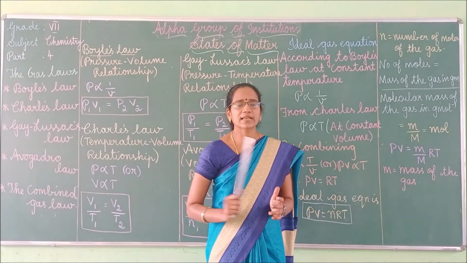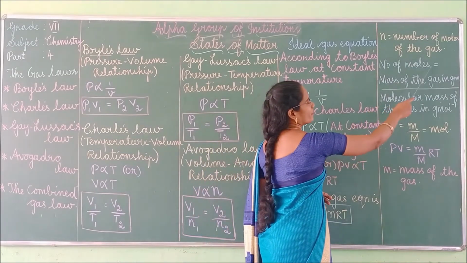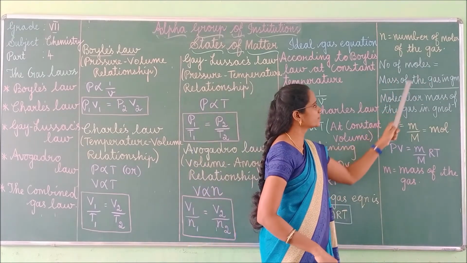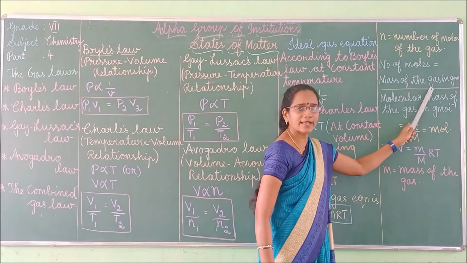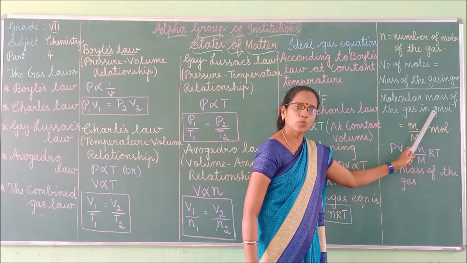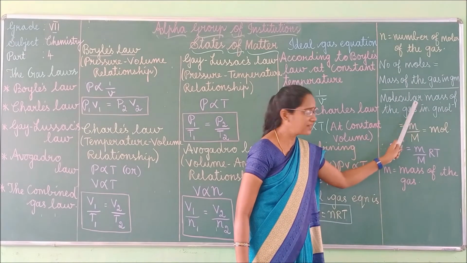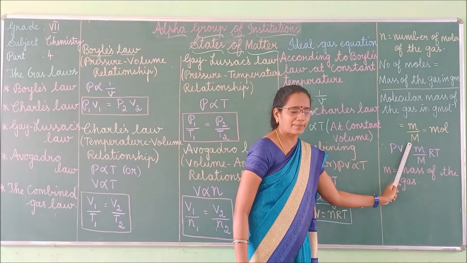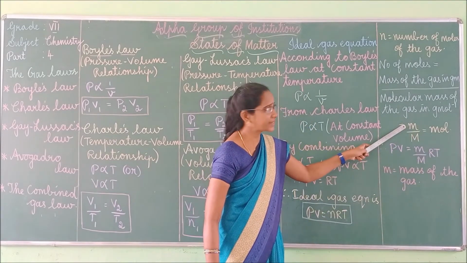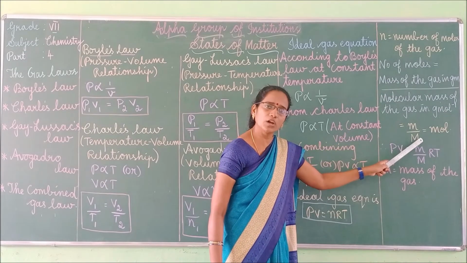In the beginning of this gas law we saw, isn't it? n is the number of moles of the gas. Hence number of moles we have to apply the formula. What is that? Number of moles is equal to mass of the gas in gram by molecular mass of the gas in gram mole power minus 1. Hence this number of moles can be written as small m by capital M, that is equal to mole, okay. Here small m represents the mass of the gas, whereas capital M represents the molecular mass, okay.